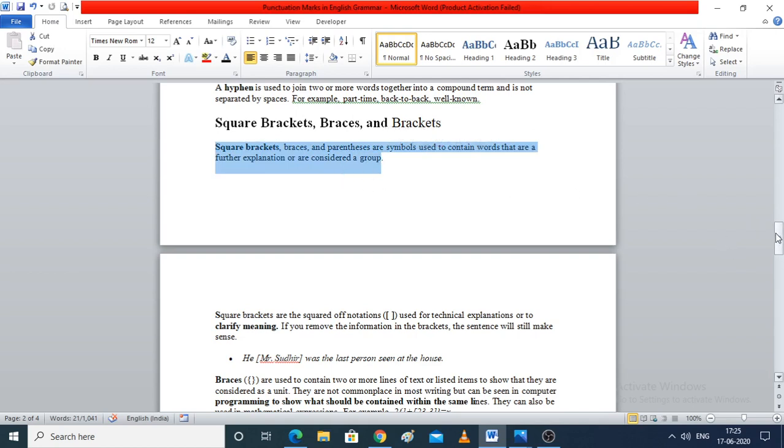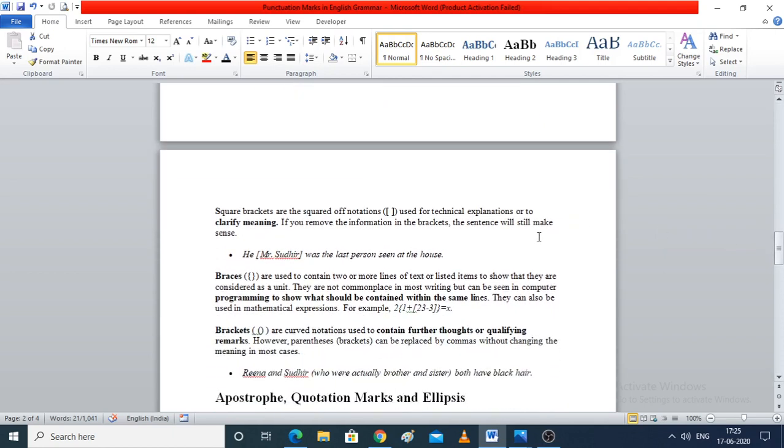Now why do we use square brackets? So square brackets are used for explanation, to give a clarified meaning or to clarify, to make the reader understand what is actually written or what is actually the scenario going on behind that sentence.